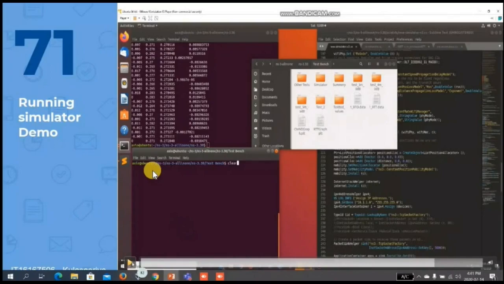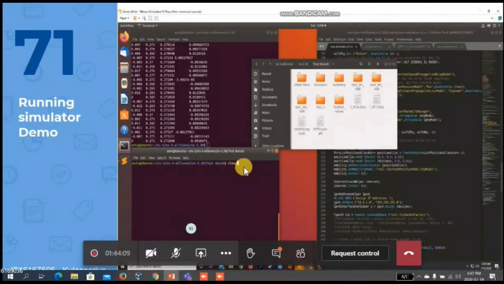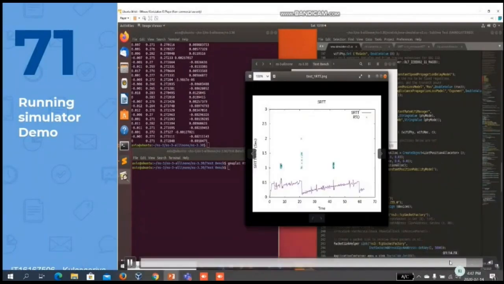After running the simulation, I obtain RTO and RTT values in two files and use GNUplot to plot the graph as shown. So this is the end of our progress presentation.